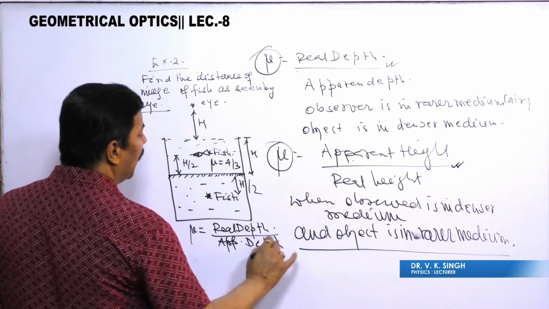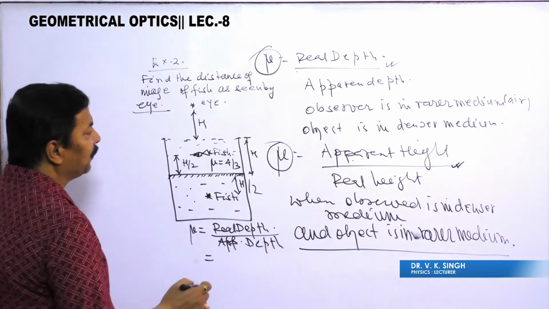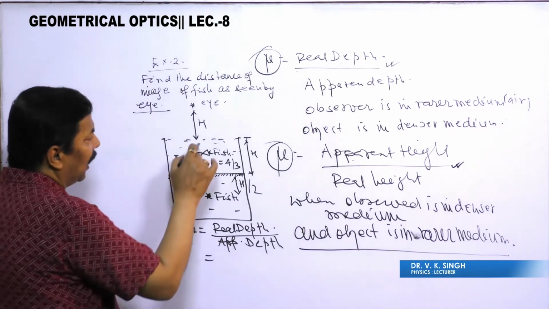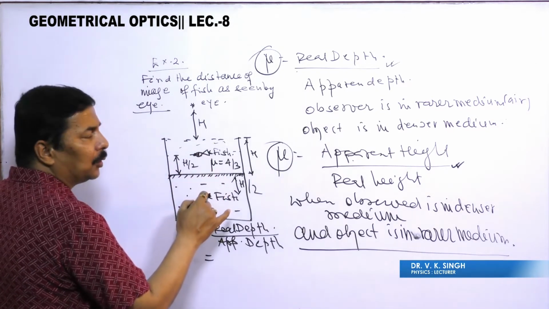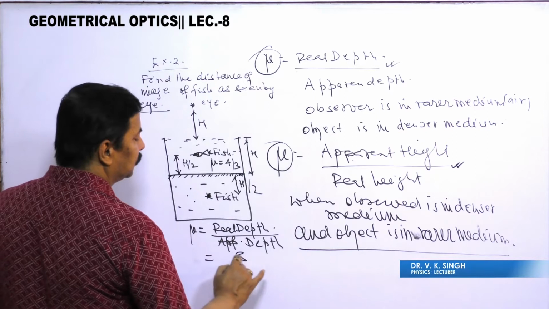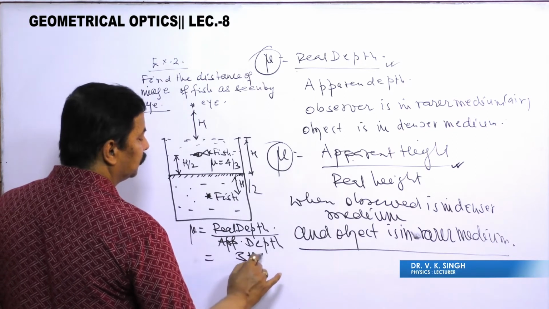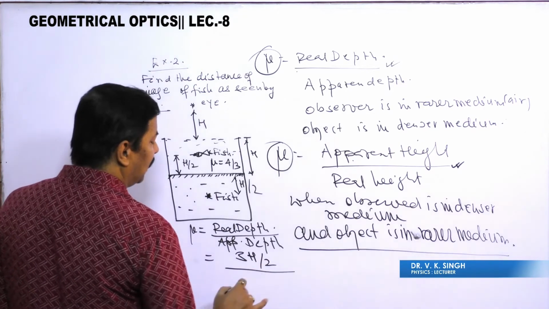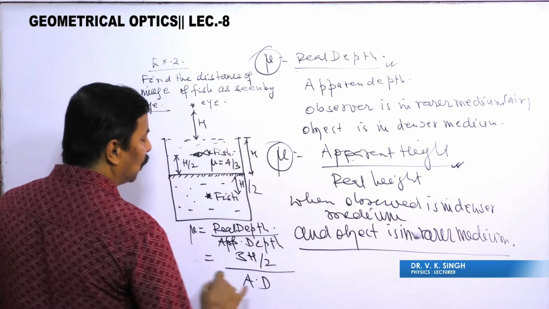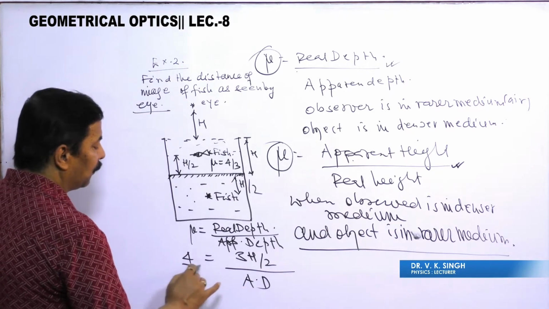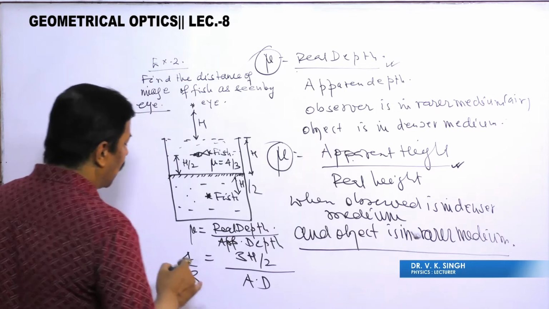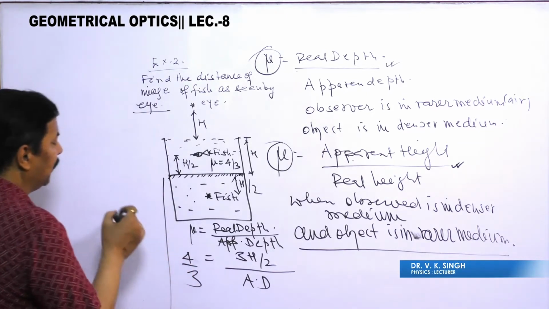So what can we get? Real depth is how much? Real depth is h plus h/2, that is 3h/2, and apparent depth we don't know, mu is 4/3. So what are we getting?